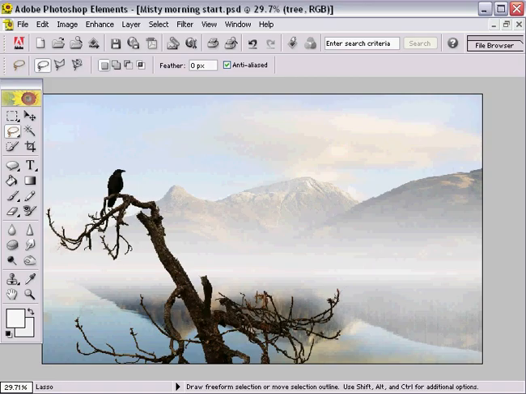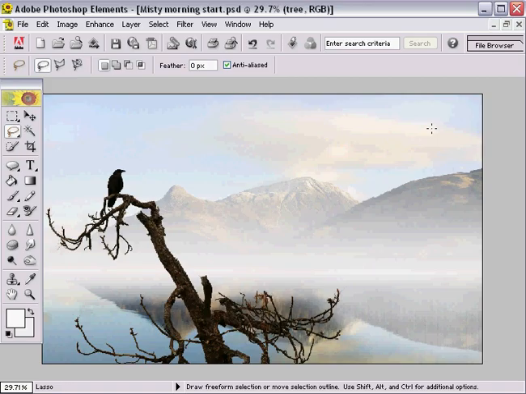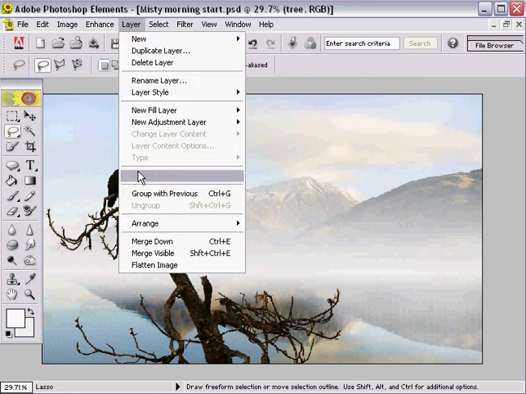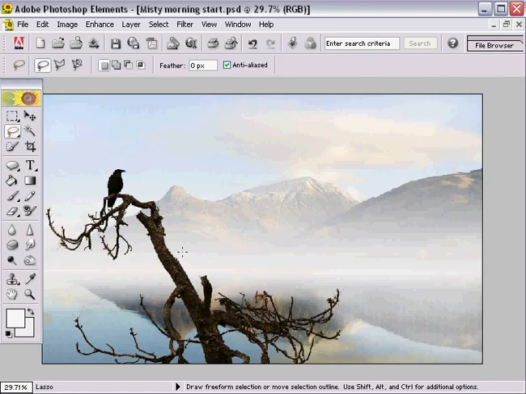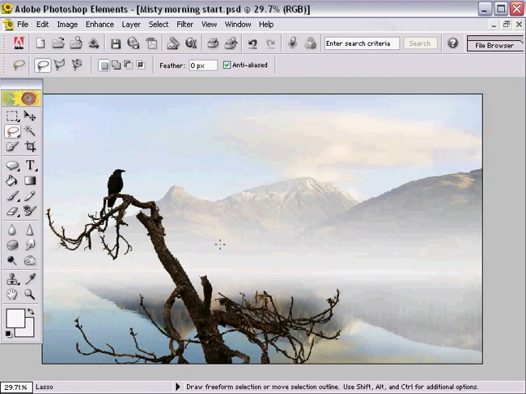Now it would be a good idea to save your image as a Photoshop file and retain those 4 layers for the time being, just in case in a day or so's time you come back and decide that you want to add some mist or remove some mist or make the foreground interest smaller. You can do so while the picture's in its layered form. But once you're finally satisfied that all's complete and you want to save this image for longer term storage, we can go to Layer, Flatten, and if we now look into the Layers palette, Photoshop Elements has flattened all those layers into one.